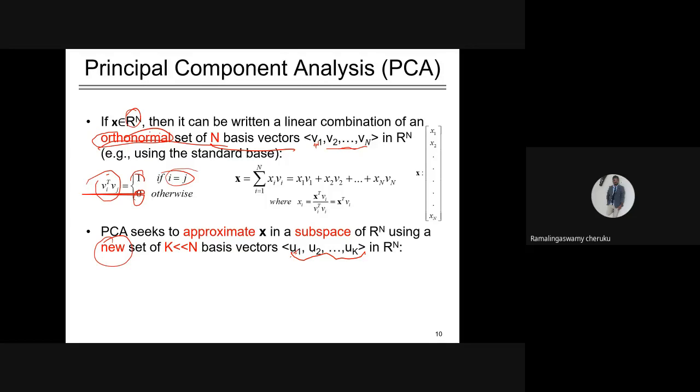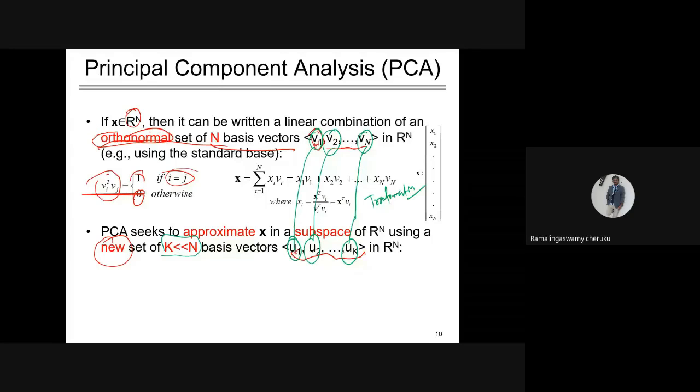It means that you have transformed the basis vector from V1 to U1 and V2 to U2 and so on. This is the transformation. But what happened after transforming? Of course, in this case K is less than N, but sometimes K is also N. Afterwards, we will trim it out. We will ignore some of the new feature basis vectors so that we can achieve dimensionality reduction.